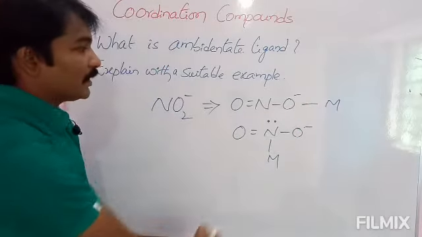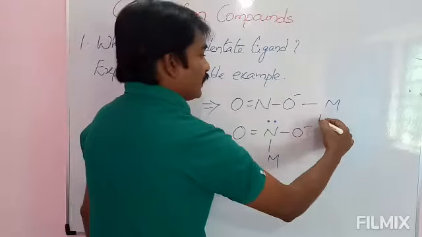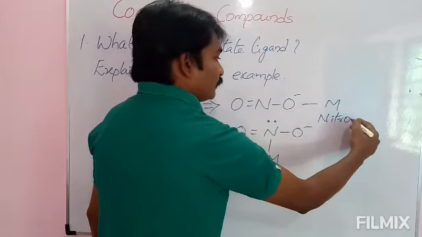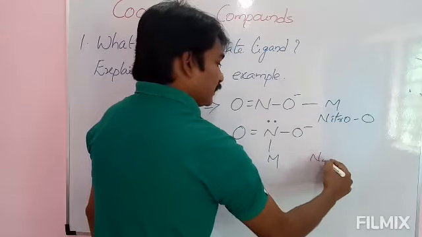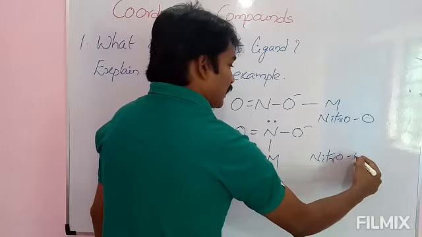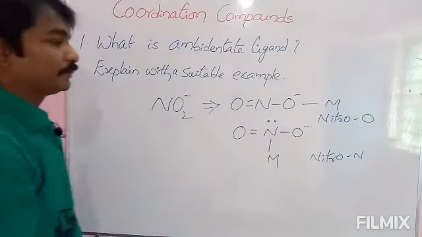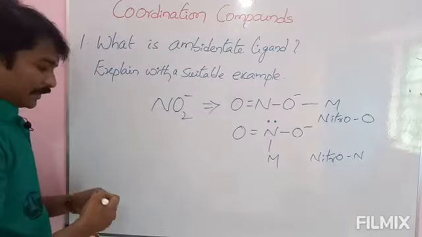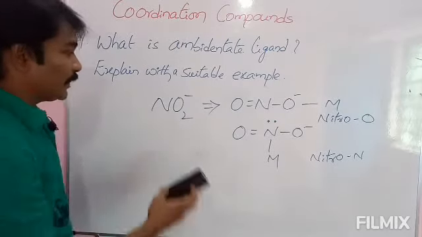If it forms the bond through oxygen, we call it nitro-O. If it is through nitrogen, we call it nitro-N. And I will give one more example here. Please check that one.